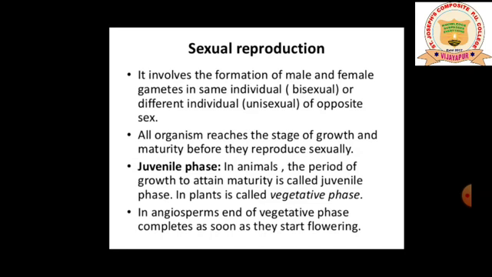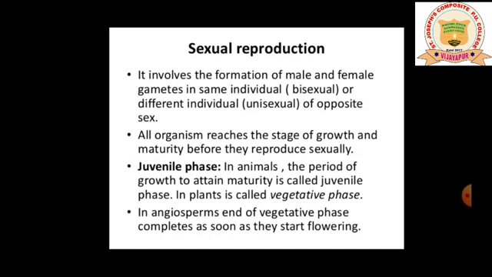You are supposed to remember all the names of the phases. Juvenile phase, or in case of plants we call it vegetative phase. Then comes your maturity phase, or the last one is called your senescent phase. So the juvenile phase in animals, the period of growth to attain maturity, is called juvenile phase.